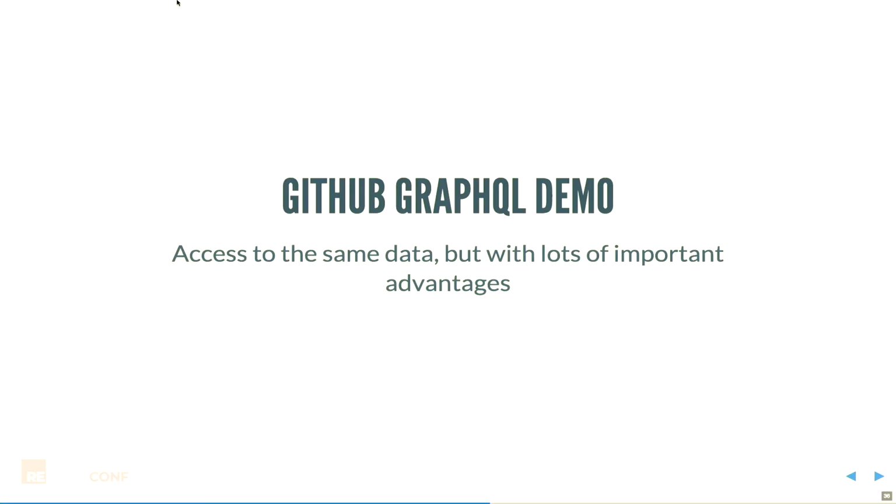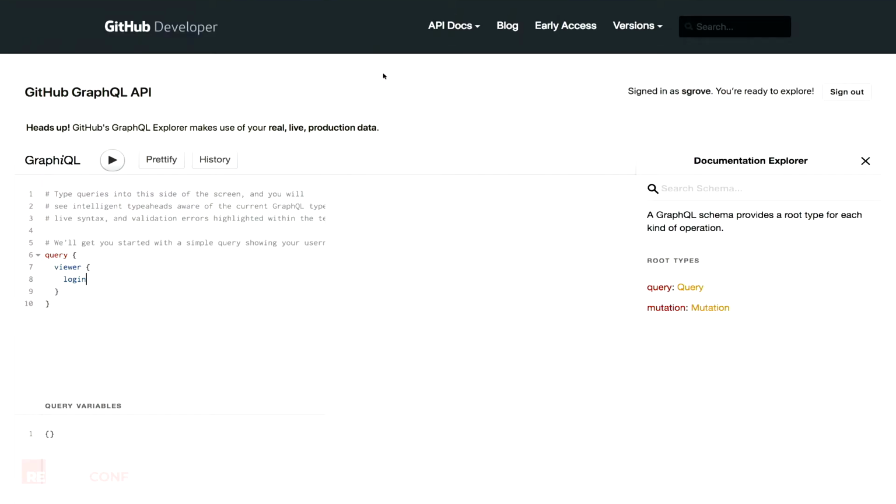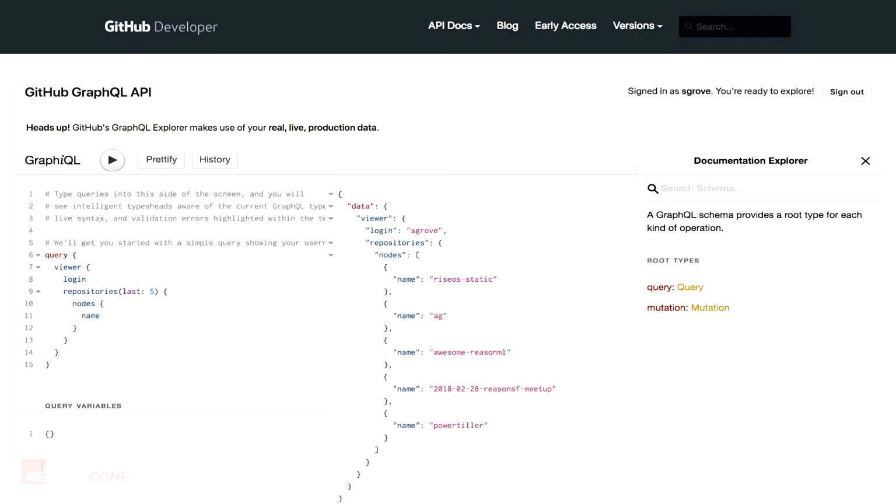So let me show you the GitHub GraphQL example. The GraphQL world does a great job with tooling. This is a tool called Graphical, and I'm going to do the same exact query that we would have seen beforehand. So I'm inside of a user object right now, but what I want to do is go ahead and pull out the repositories for this user that I'm logged in as. I'm going to pull out the last 5 repositories, and for each of these repositories, I'm going to get the name. So if I run that, I jumped from the user over to the repositories, and I pulled out exactly the data I needed.